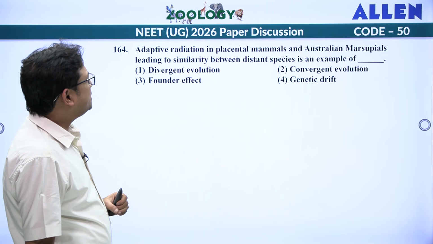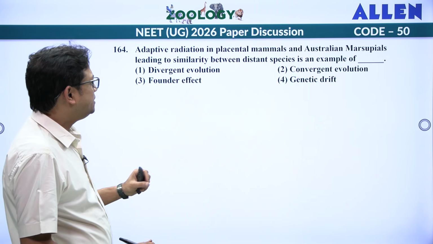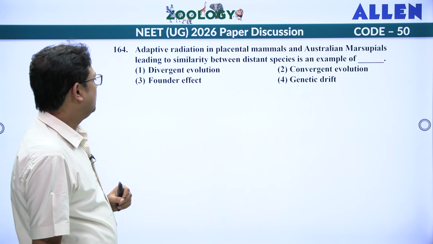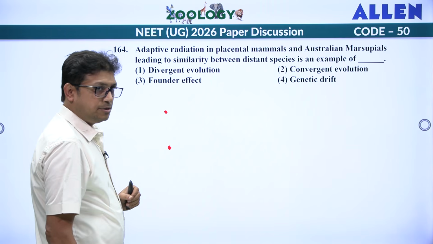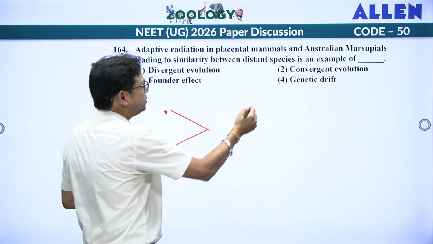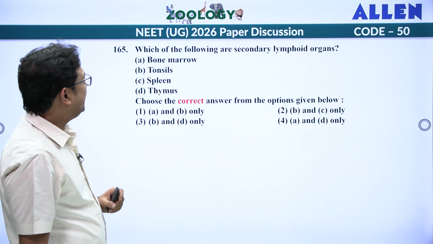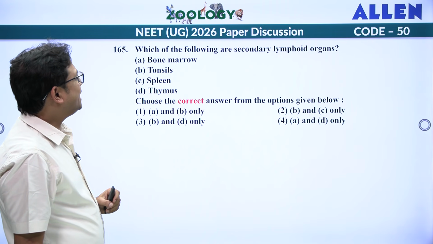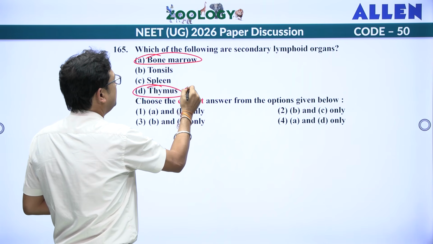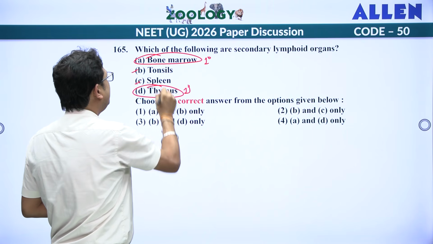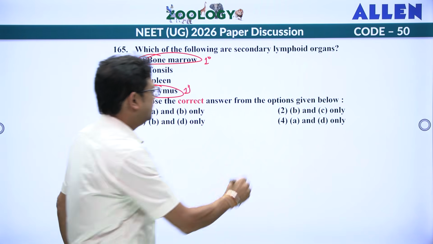Adaptive radiation in placental mammal and Australian marsupial leading to similarity between distant species is an example of. These are two different species, but they show similarity. So it is convergent evolution. Next, which of the following are secondary lymphoid organ? Bone marrow and thymus, we know this is primary. So tonsil and spleen is the secondary lymphoid organ, B and C, second one.